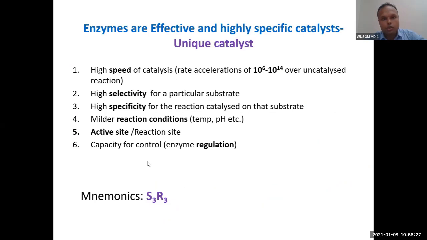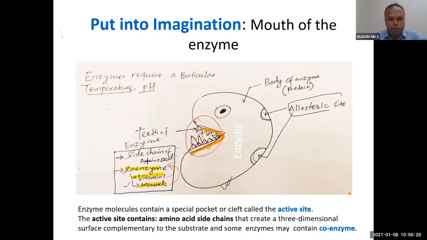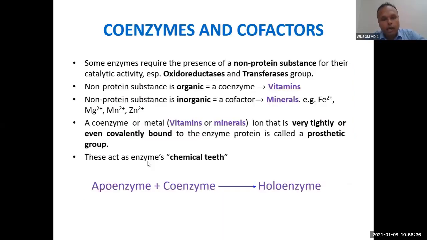So you understood the properties of this enzyme, and you have kept this picture in your imagination. Now I can move a little bit faster. I already told you what is coenzyme. Coenzyme is basically teeth. Some enzymes have coenzyme, not all enzymes. We can classify coenzymes. Let's define, coenzymes are non-protein substances.